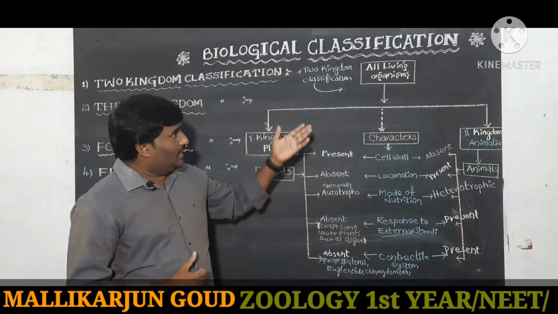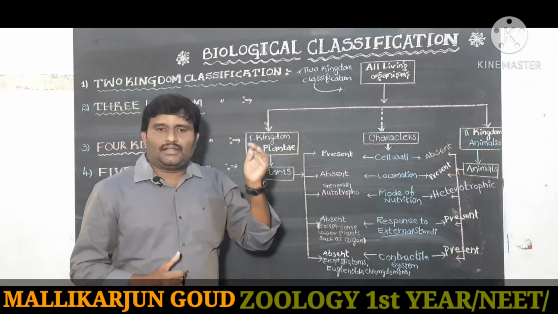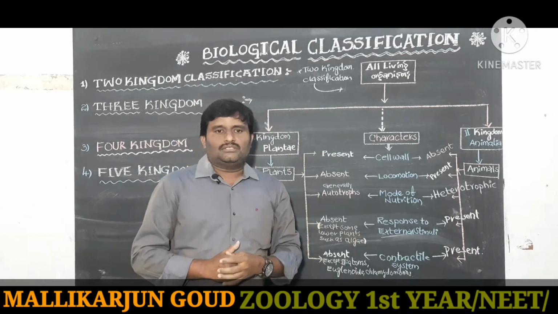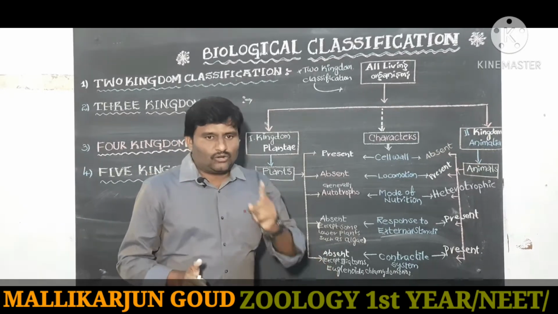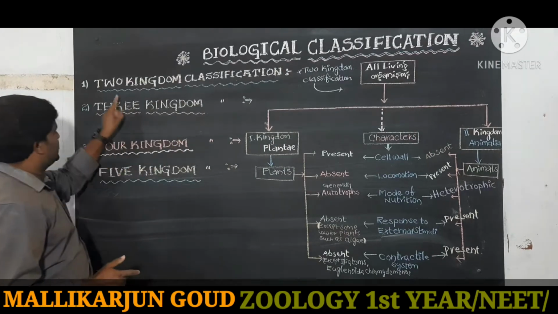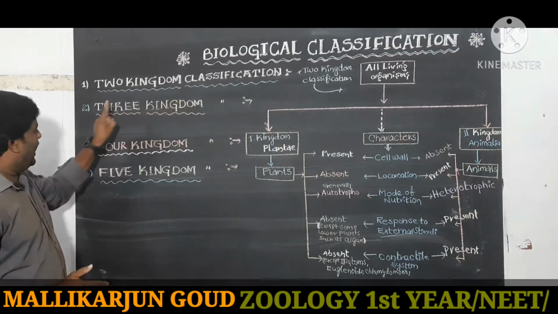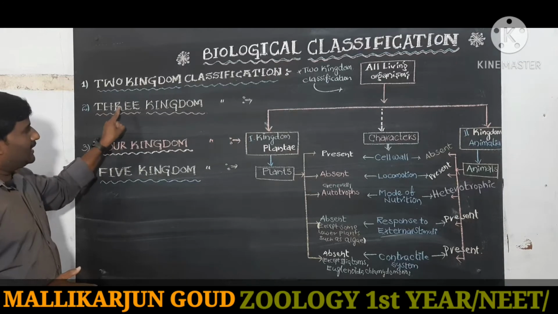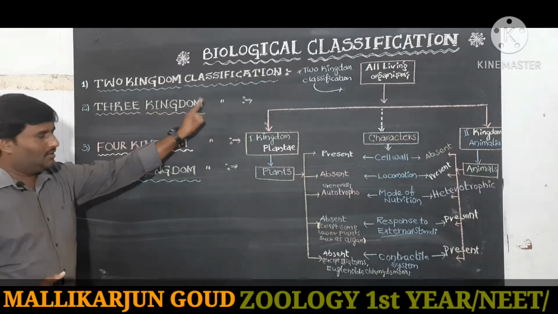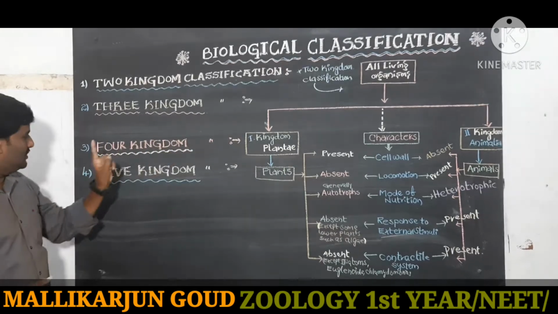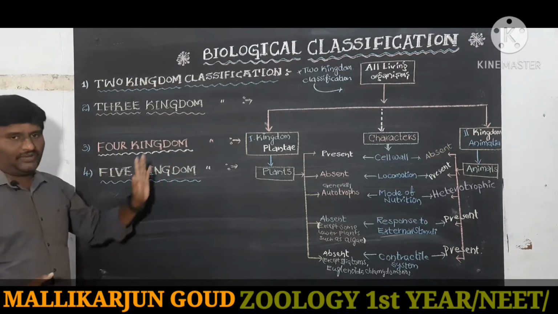So all living organisms have been divided into some groups. The classifications are 2 kingdom classification, 3 kingdom classification, 4 kingdom classification, and 5 kingdom classification.